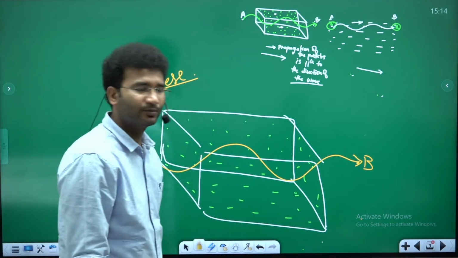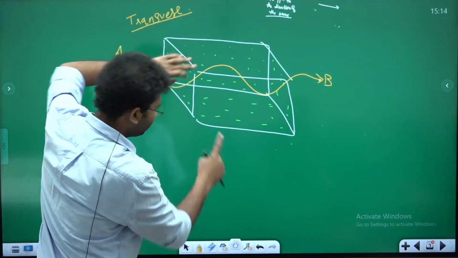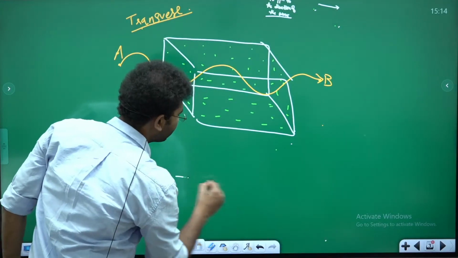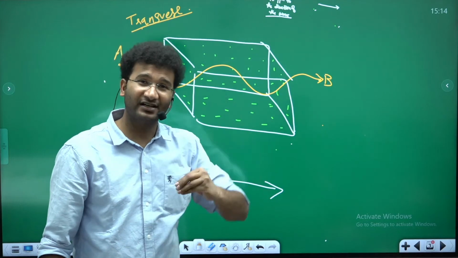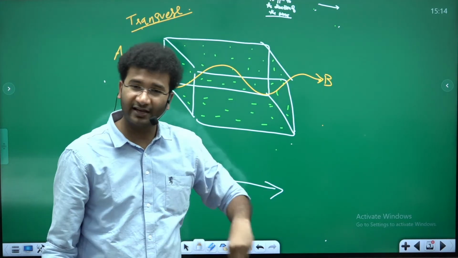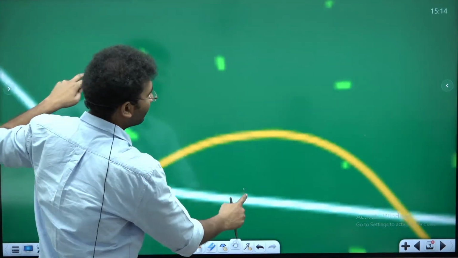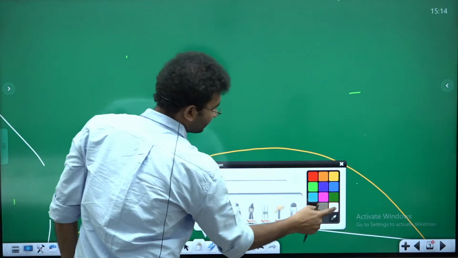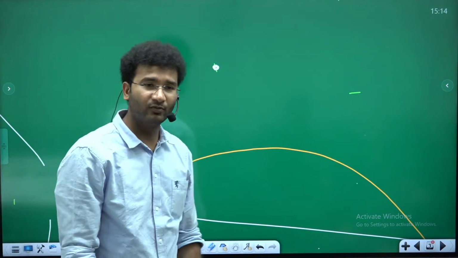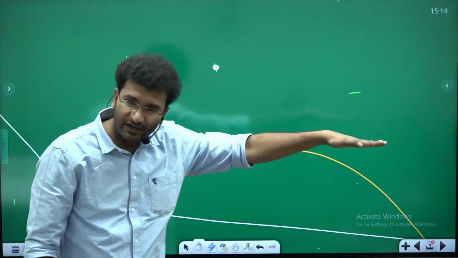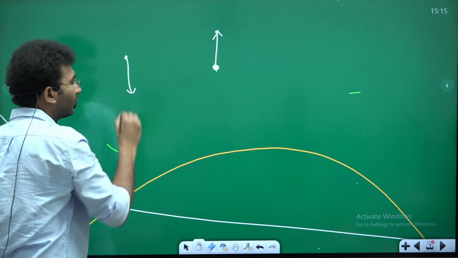In this transverse movement of the wave, while the wave is traveling in the same direction, as in the previous case also, the wave goes from A to B, here you will see that the particles are not moving in the same direction as the wave is traveling. Imagine this is your small particle. How does the particle move? It will not move in the same direction. It actually moves up, and this particle may go down.